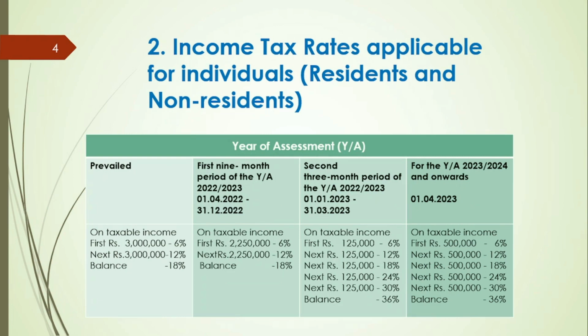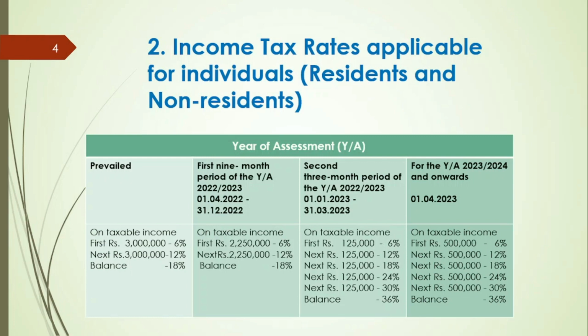Now we will move on to the changes in tax rates for residents and non-residents. Drawing your attention to the previous situation, taxable income of a resident or a non-resident had been taxed at 6% on the first 3 million, 12% on the next 3 million and 18% on the balance.